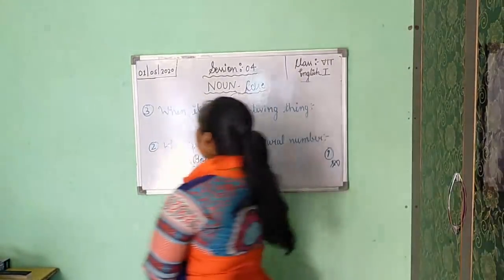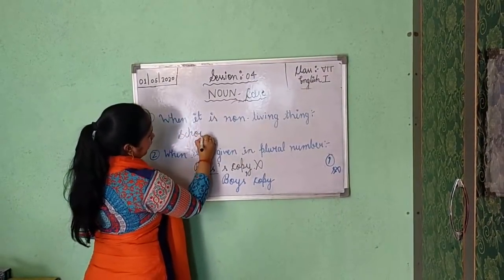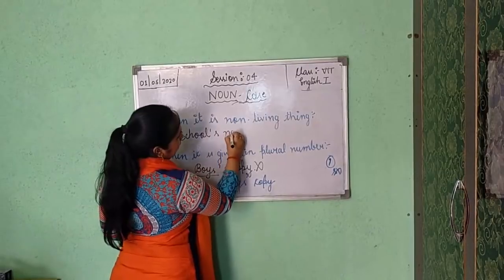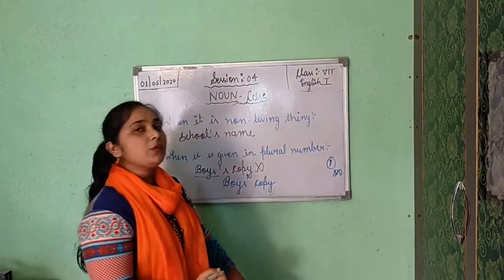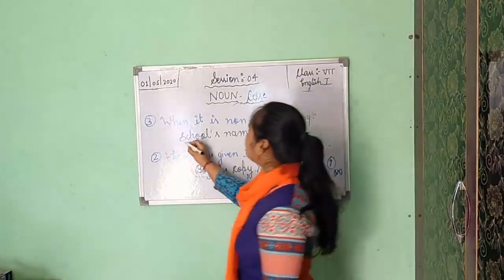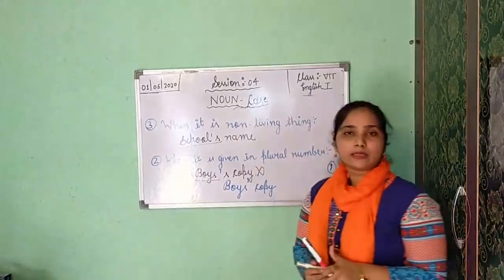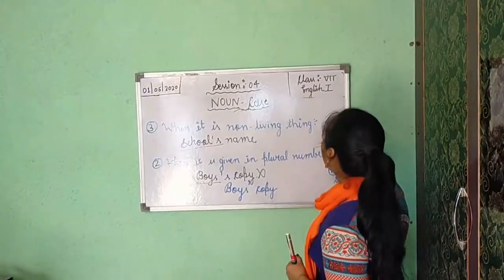Just see here. Suppose it is given school's name. If you are writing or using school's name, then it is incorrect, because school is a non-living thing. So with a non-living thing, never use this apostrophe s.